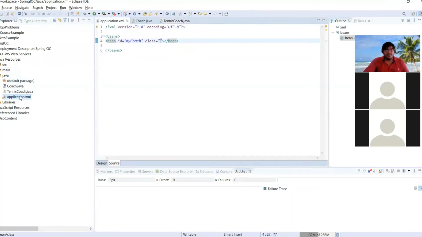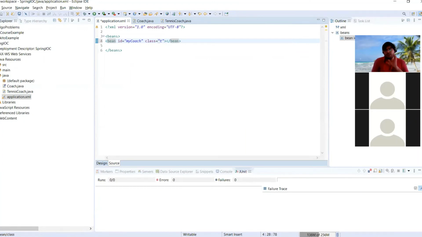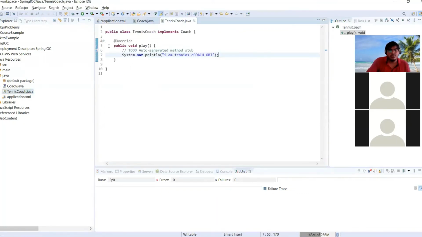Now, here I need to create the object of this TennisCoach. I have to refer to the class for which we want to instantiate the object. So to that class, I have to provide that class here. So I want to create this TennisCoach.